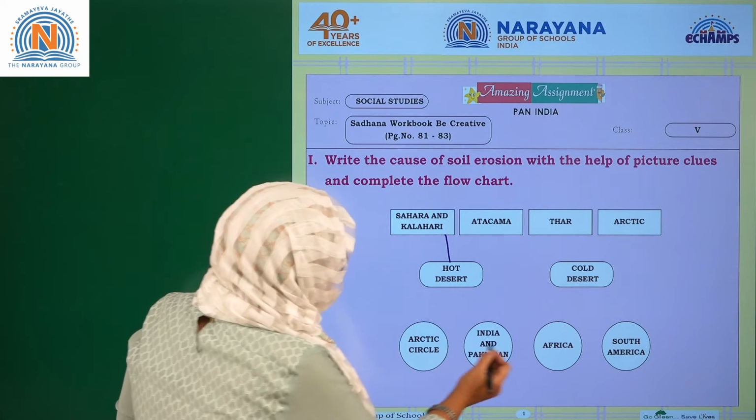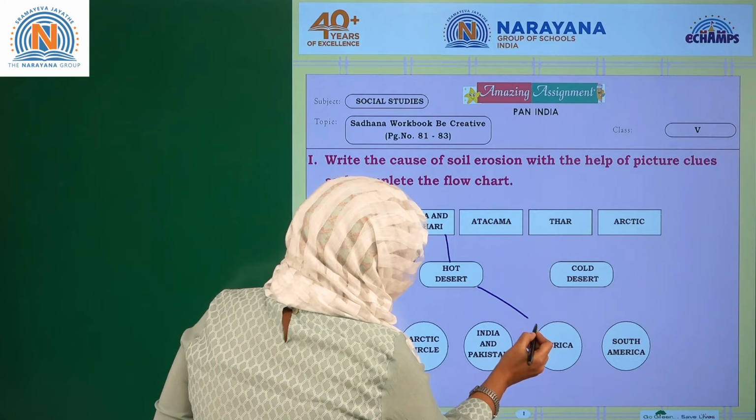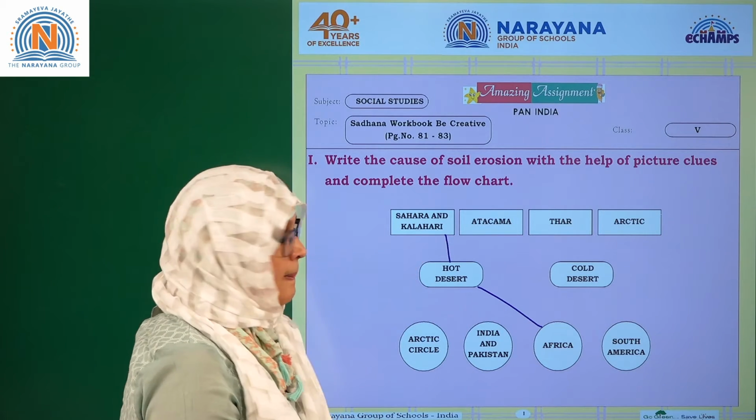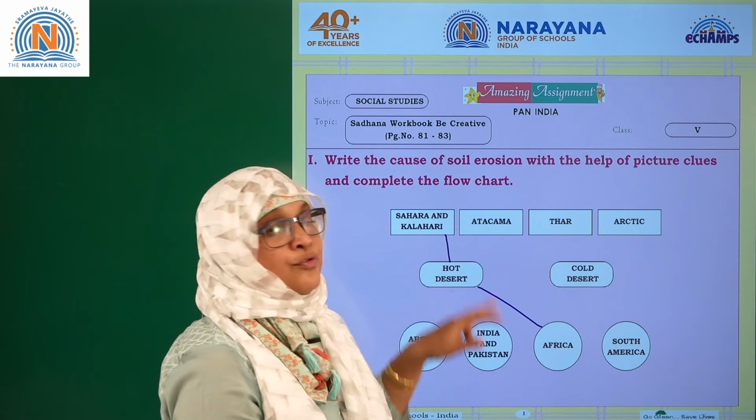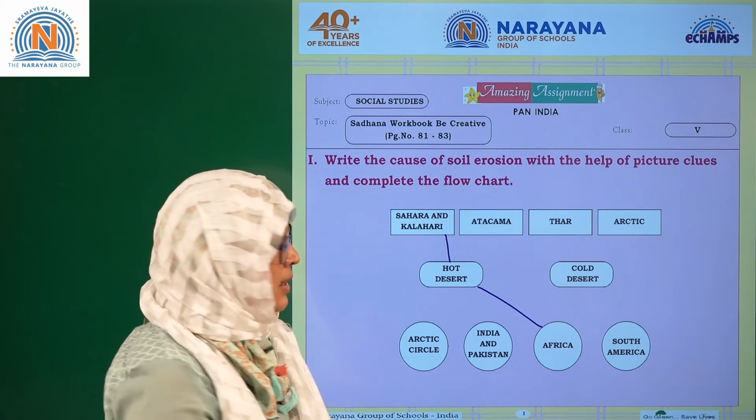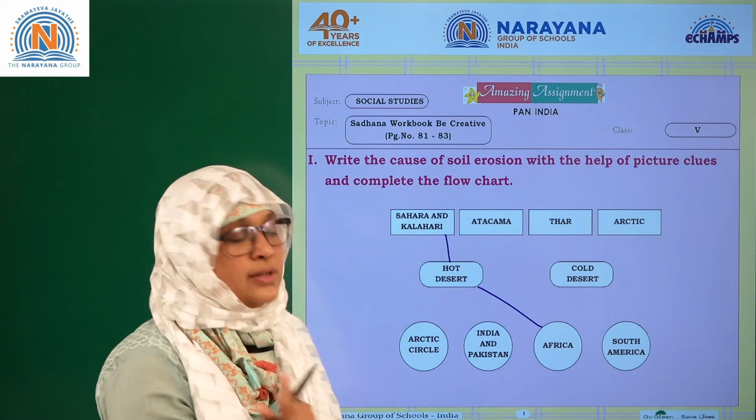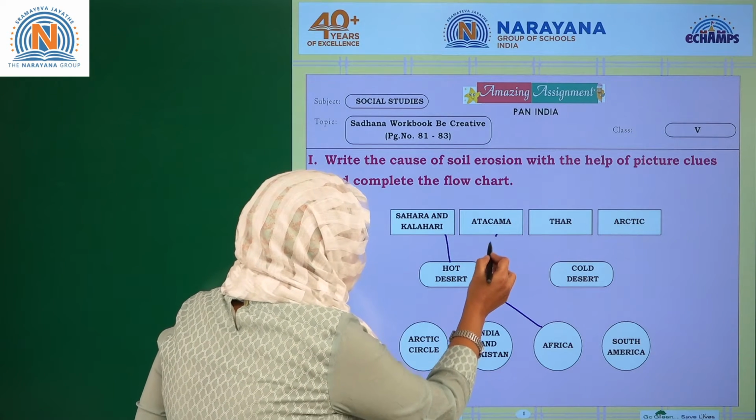Let me see, where is Africa? Yeah, so you need to connect to this. Is it clear? Coming to Atacama. Atacama you find in South America, and Atacama is also a hot desert.